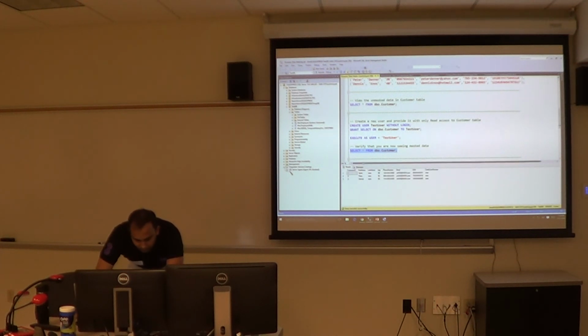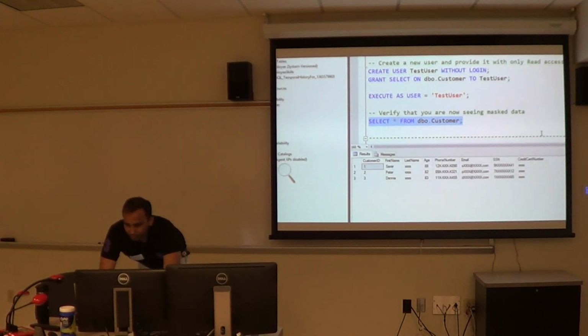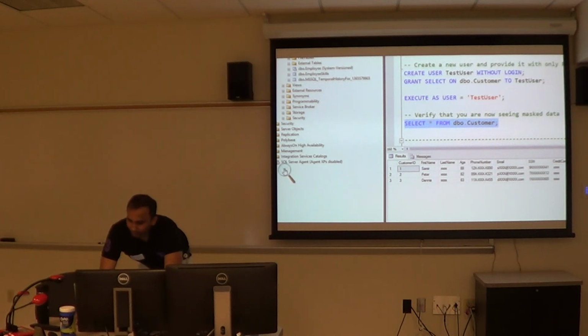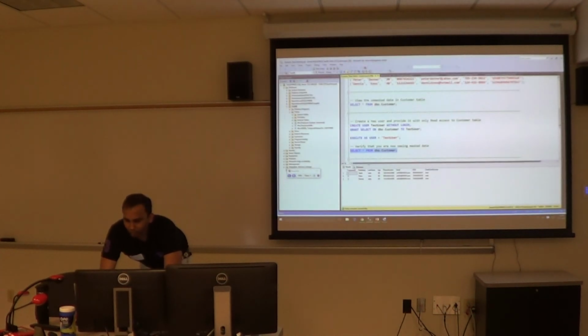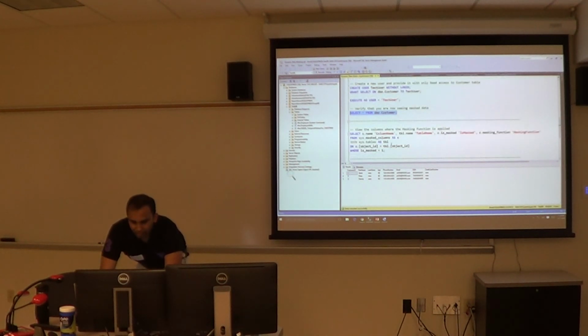I will X out. Now you see that the test user who has just select access sees all the masked data. So that's the difference. It's very easy to configure for whoever you don't want to show the sensitive data to.